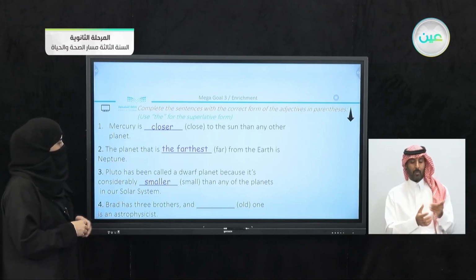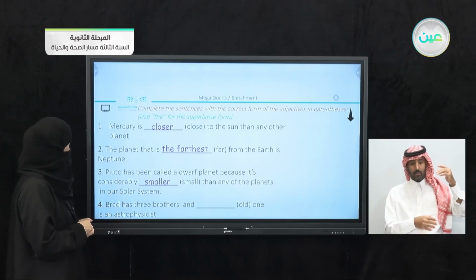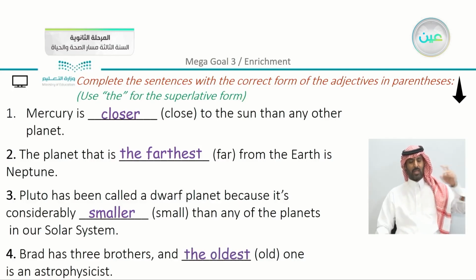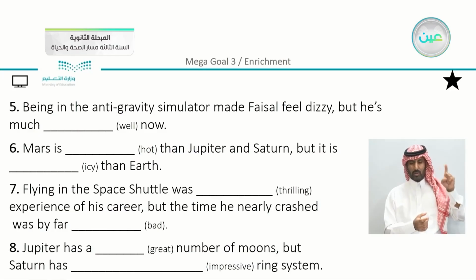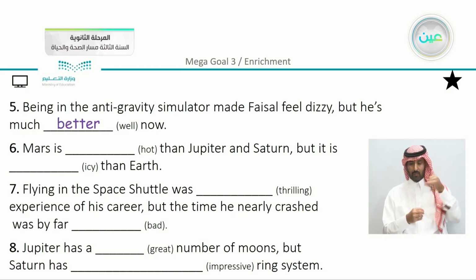Brad has 3 brothers and old one is an astrophysicist. So we can say the oldest one. Being in the anti-gravity simulator made Faisal feel dizzy because, but he's much better now.